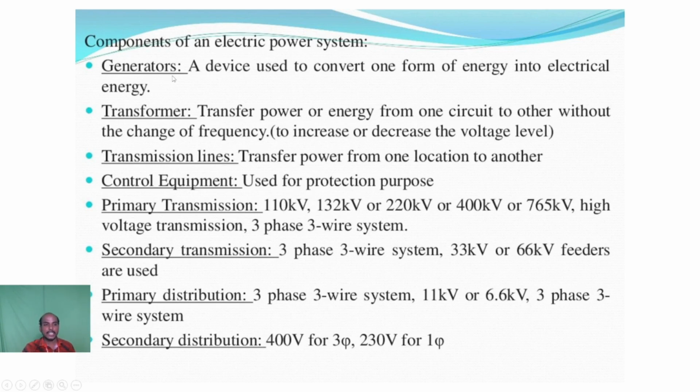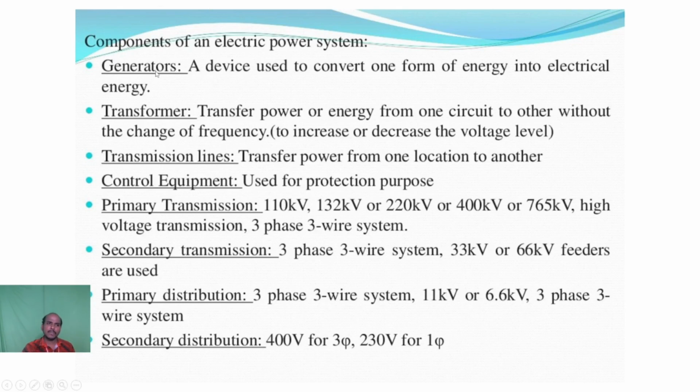The generator works on the principle of electromagnetic induction. Whenever a current carrying conductor is placed in a magnetic field, an EMF gets induced. That is the EMF principle. So we are converting one form of energy into electrical energy. That is called the generator.